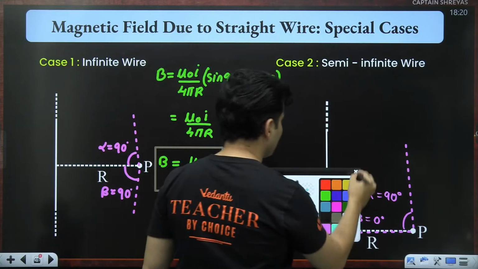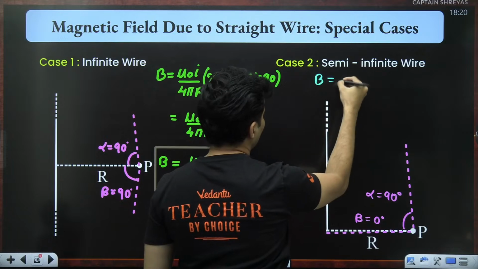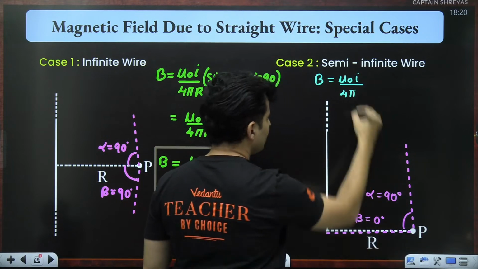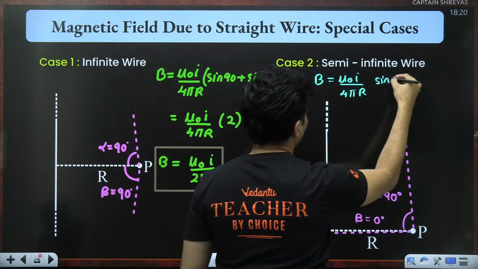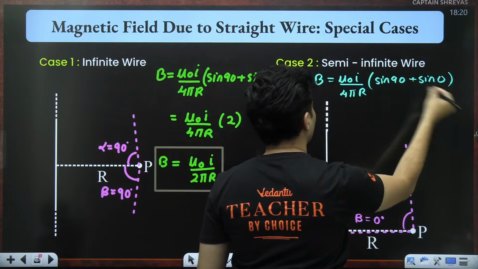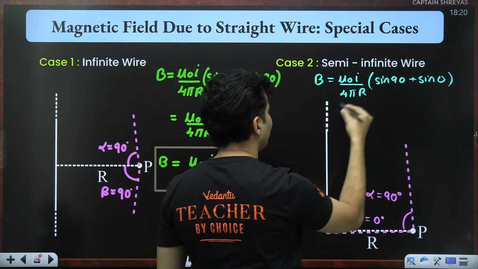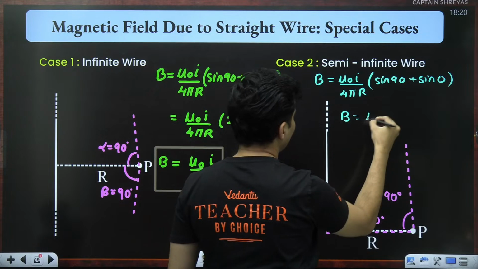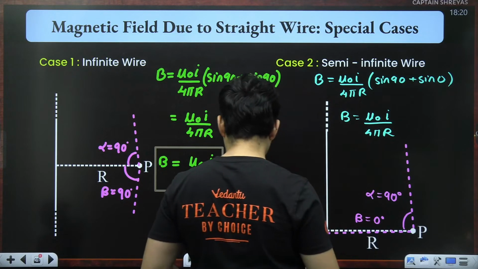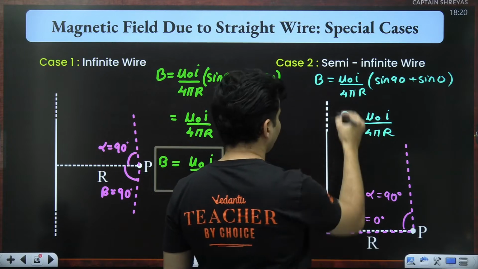So in such a case, what will be the magnetic field's value? Mu naught current divided by 4 pi distance, which is basically r, times sine 90 plus sine of 0 degrees. Sine 0 is 0, sine 90 is 1, 1 plus 0 is 1. So hence the magnetic field will be mu naught current divided by 4 pi r only. So that is the answer for this.